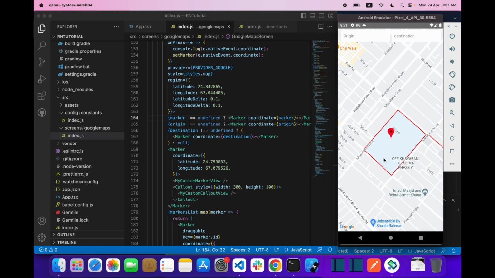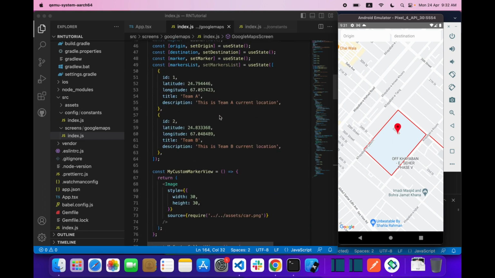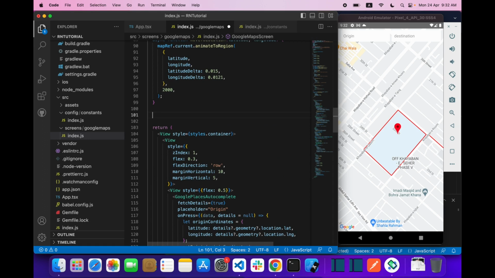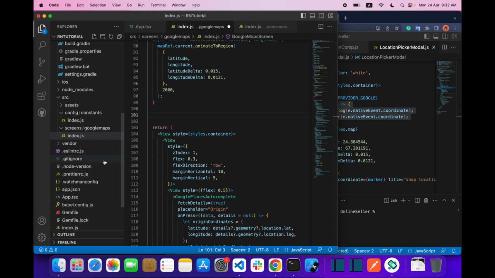So if I click on this you can see. What I'm going to do is, if inside this, I'm going to show you an alert, and if outside this I'm going to show you an alert like outside the polygon, inside the polygon. Okay, so how can we do this? To do this what we need is this thing. Let's copy this thing.